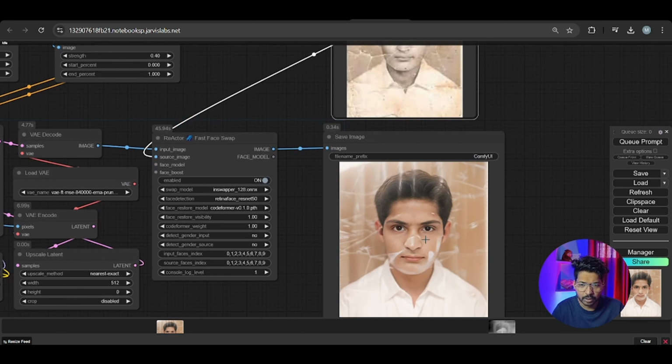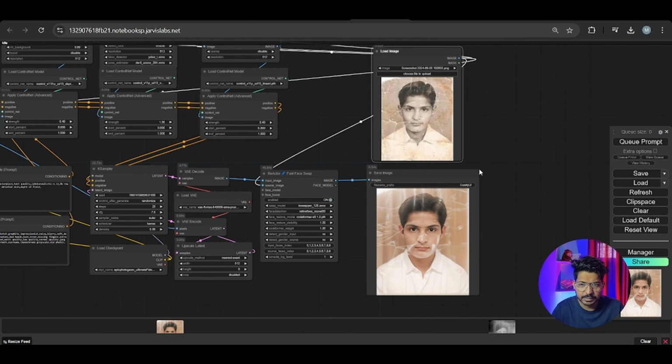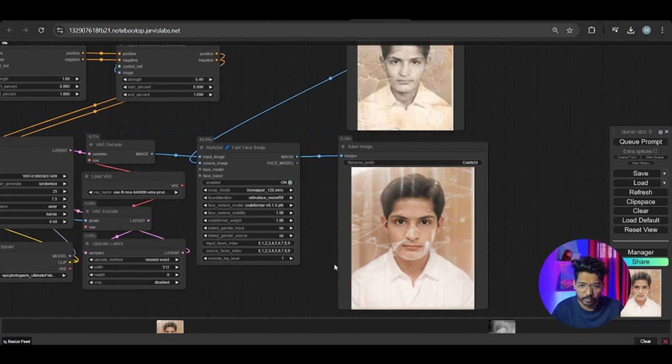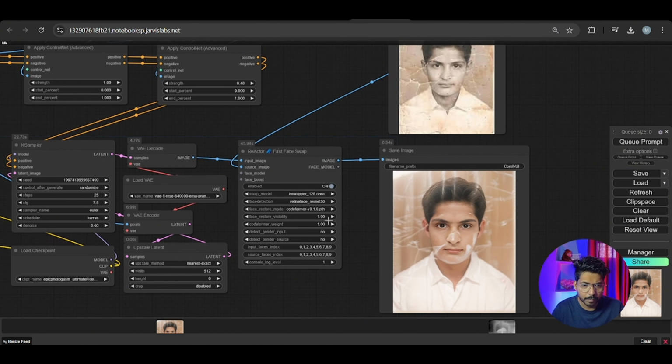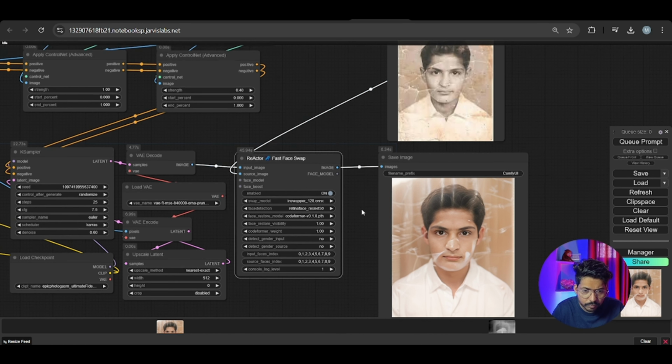Okay, so we got the output and it's majorly a new one. Maybe we need to increase the face restore visibility more than the previous one. Maybe use a different model. Let's use the code from this one.